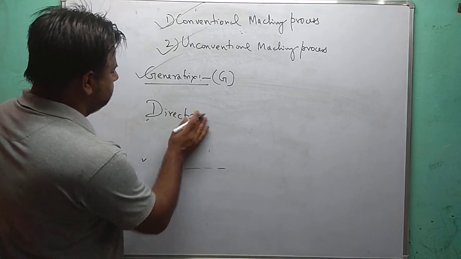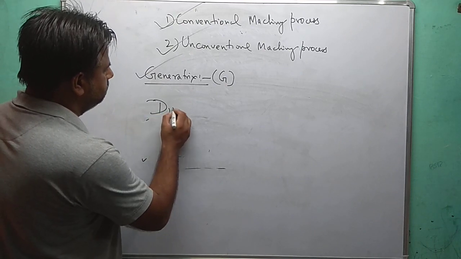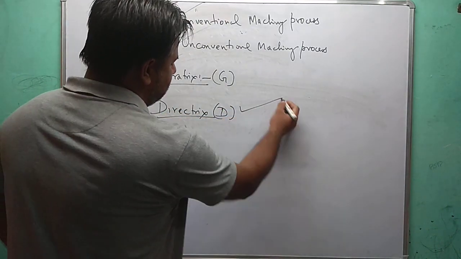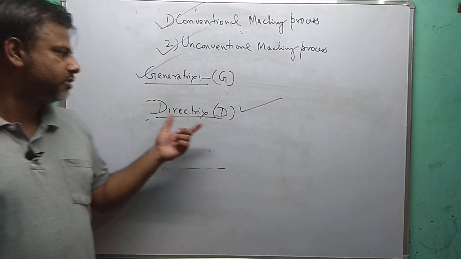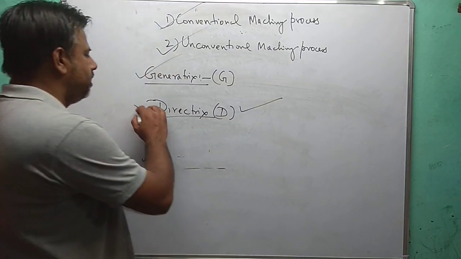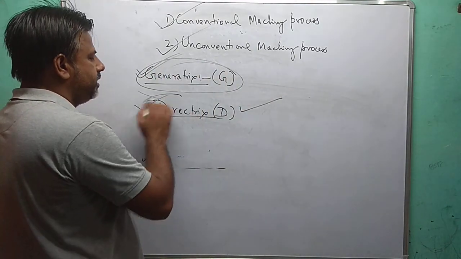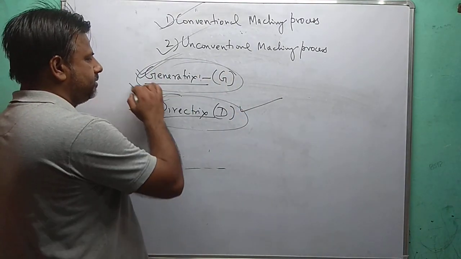Directrix, D: the line generated by the feed motion is known as the directrix. So these are the two important terms, one is your generatrix, another one is your directrix.